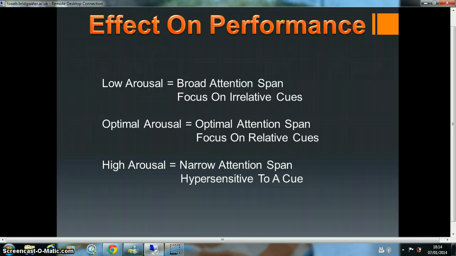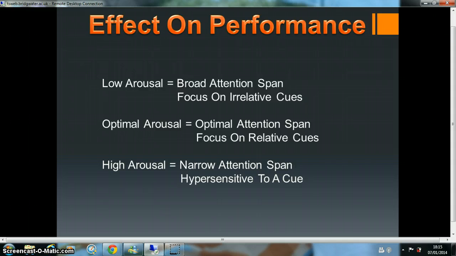If a player is optimally aroused, they'll have an optimal attention span, so they will be concentrating on things that they need to, such as the other team and their team members. This will affect their performance in a good way, because they will be fully concentrated and will see exactly what is going on during the game. An example of this, again, is if a player is taking a penalty and they are optimally aroused, they're likely to score because they are focused on what they need to be focused on.